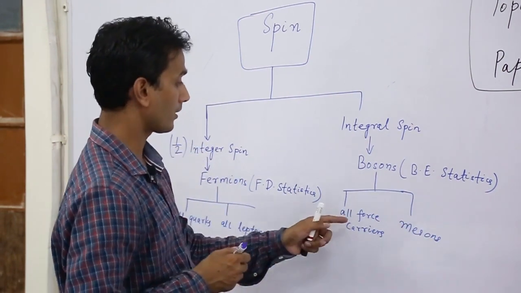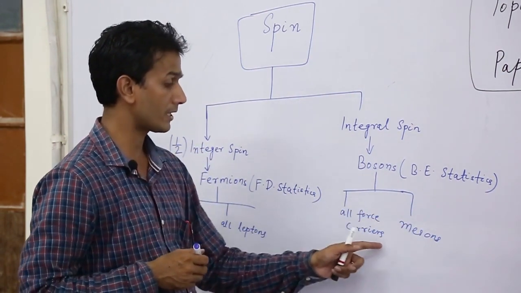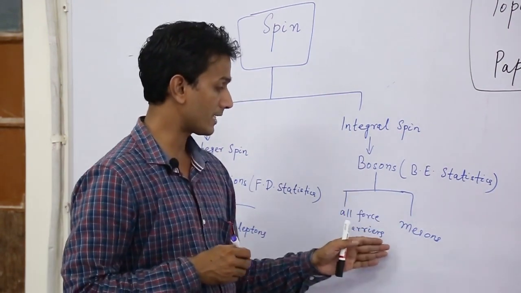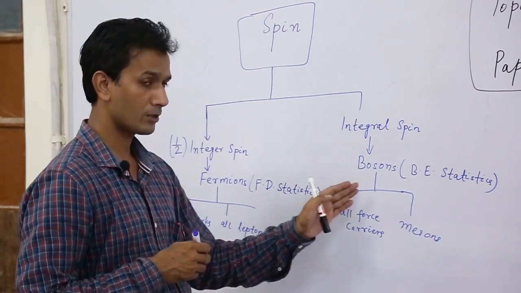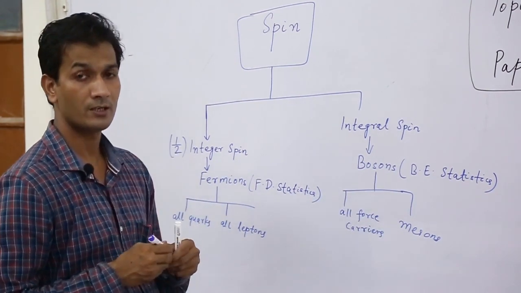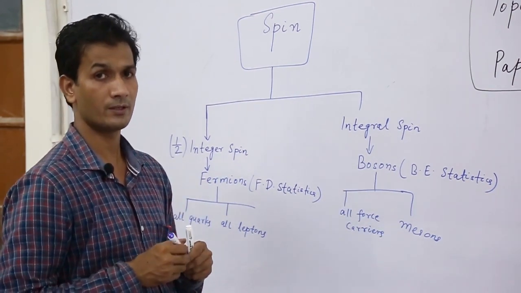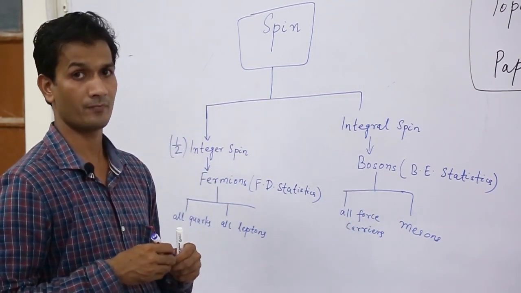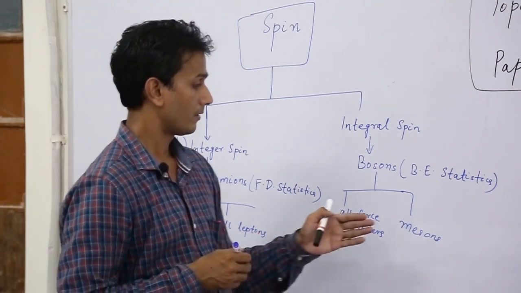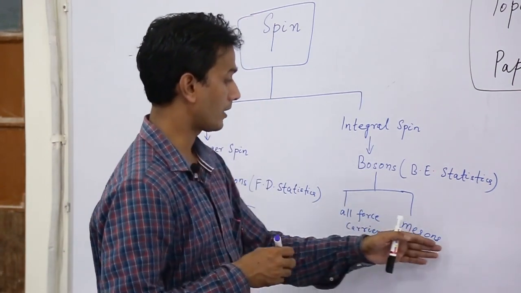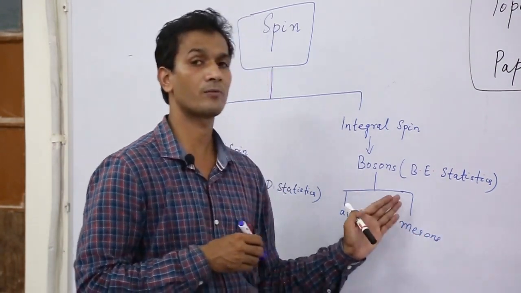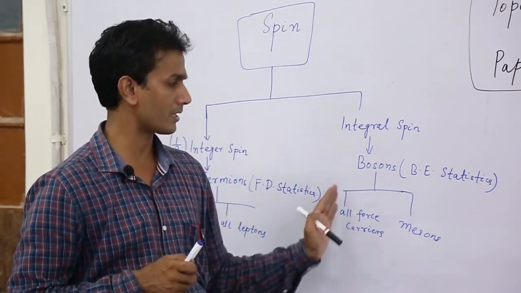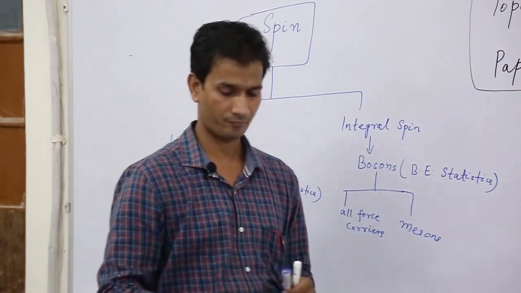All these force carriers are also called as gauge bosons. I have already told that. These gauge bosons are also called as vector bosons. And mesons, we have already told about the example of one meson, that is pion.